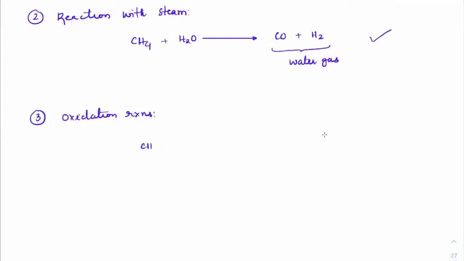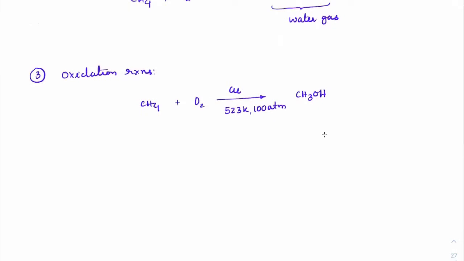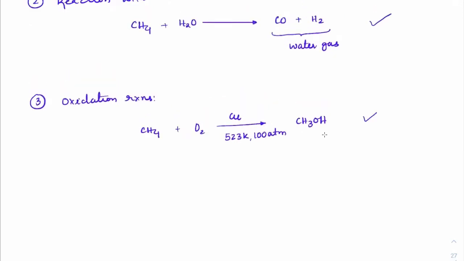So yeah, CH4 plus O2 with copper around 523 kelvins and 100 atm gives CH3OH. This is methanol forming. This is also given.